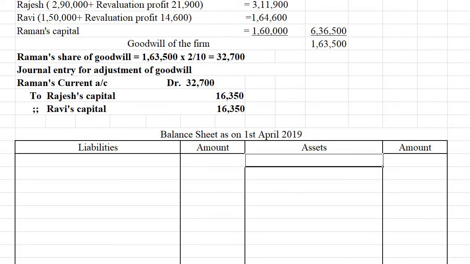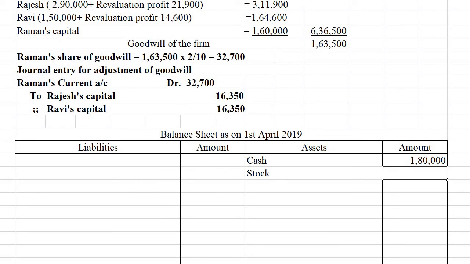Then first, one by one, we can write the assets. The first asset is cash. Cash we had 20,000 opening balance in the old balance sheet, the question balance sheet. Now see that Raman has brought 1,60,000 capital, so it became 1,80,000. Then stock: there was a decrease of 7,500 in stock, so now it became 1,42,500.